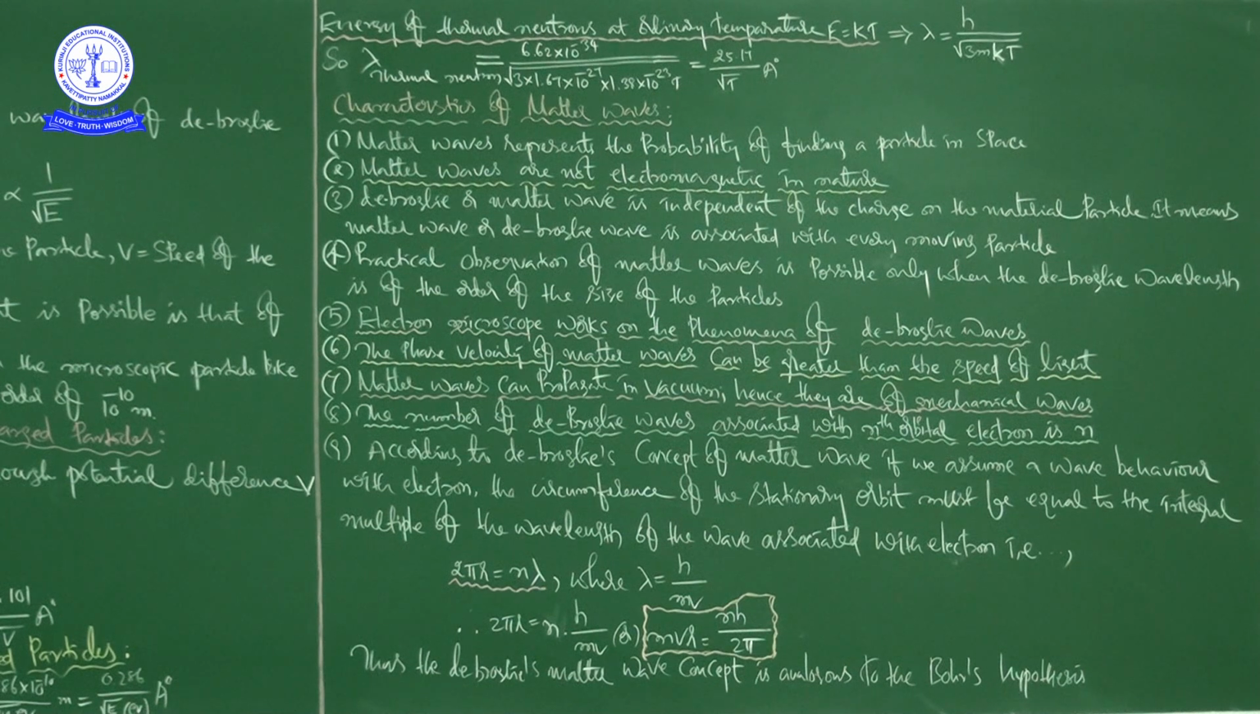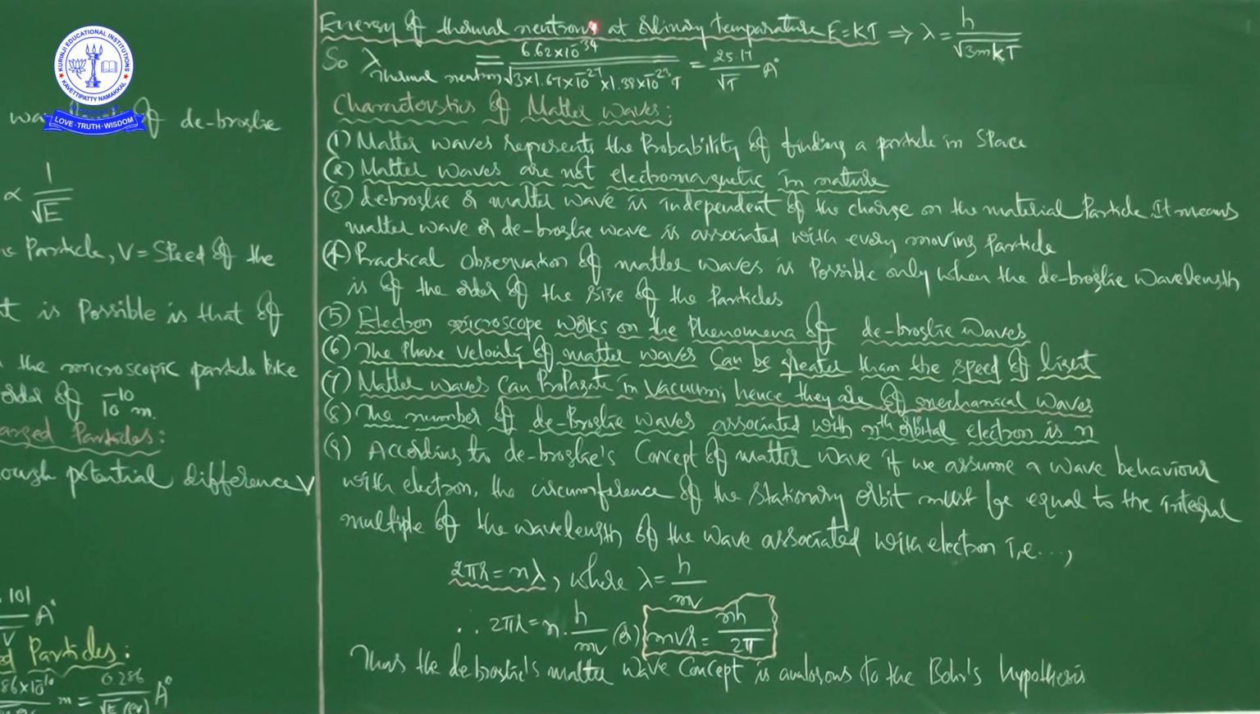Characteristics of matter waves. So what are the characteristics of matter waves? That we will discuss now point by point. The first point is, matter waves represent the probability of finding a particle in space. So in our surrounding space where the particle is present, the probability of finding a particle in space is possible by using matter waves.